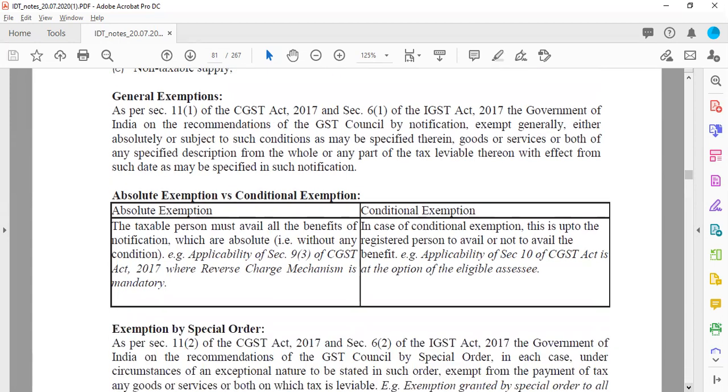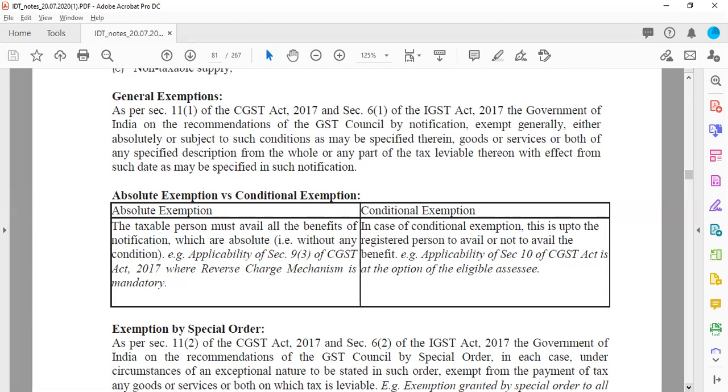Now, first, let us understand what are the general exemptions. Now, these exemptions are provided as per the recommendation of the GST Council by way of a notification, and which exempts generally, either absolute or subject to conditions which are necessarily to be fulfilled, both goods and services belonging to a specific description from chargeability of GST.